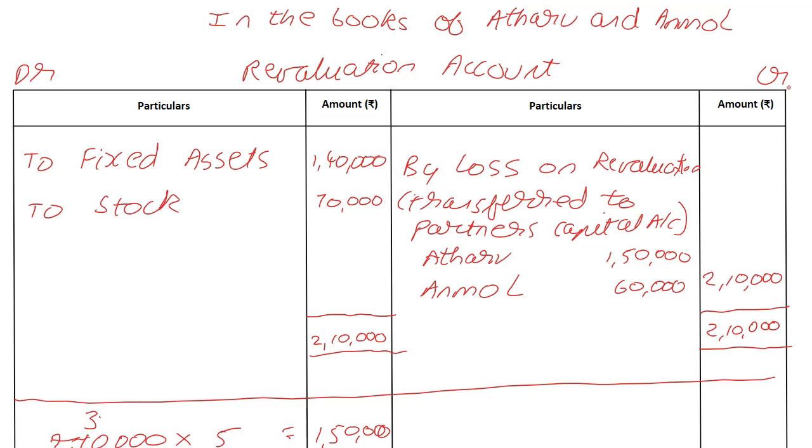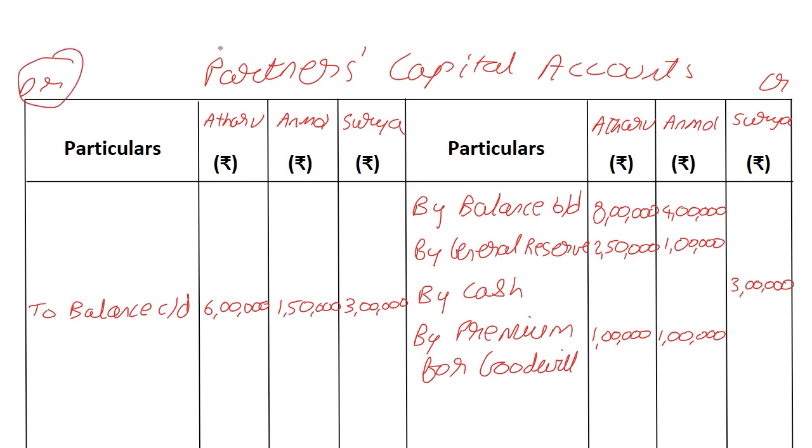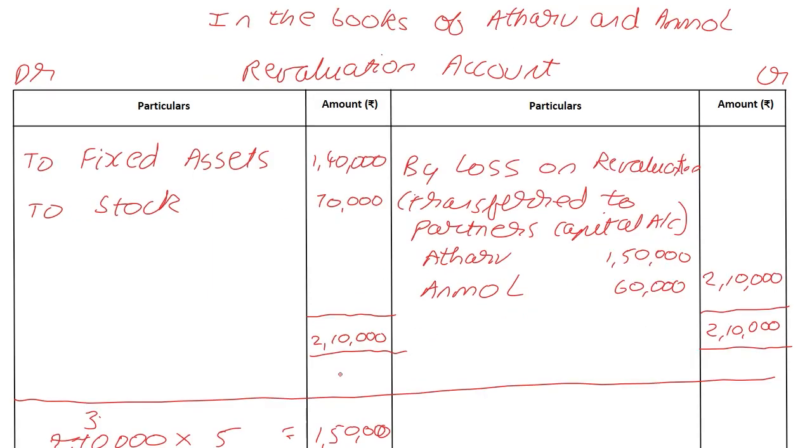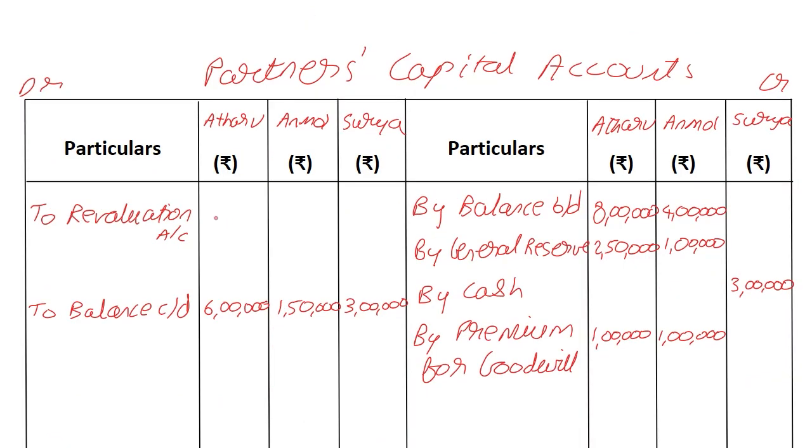Remember, I'm making this entry on the credit side of the Reval account, and that means the corresponding entry will be on the debit side of the partners' capital account. It will be to revaluation account, and it's going to be what I have just calculated, 1,50,000 and 60,000. So going back here, 1,50,000 and 60,000. And now we need to balance.